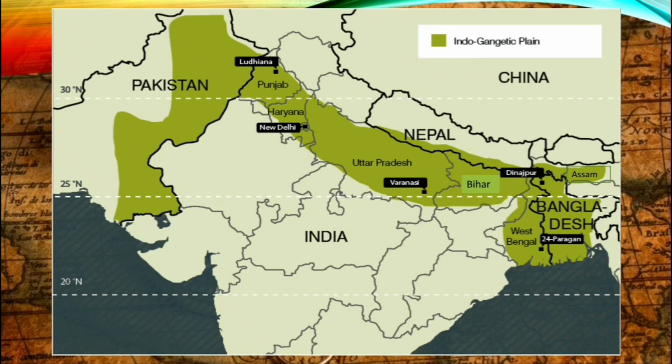Now let us move to the second relief feature of India, that is the Indo-Gangetic Plain. This green colored shaded area is the Indo-Gangetic Plain, and the states that are part of the Indo-Gangetic Plains are Punjab, Haryana, here also Chandigarh is there, then New Delhi, then Uttar Pradesh, Bihar, West Bengal, and some parts of Assam comes under this Indo-Gangetic Plain.